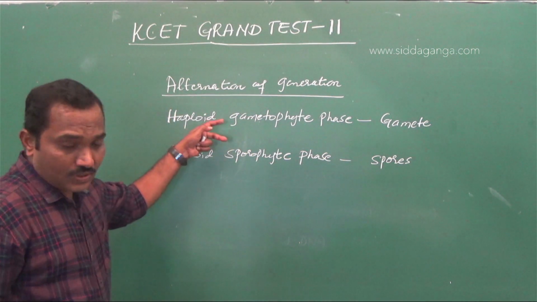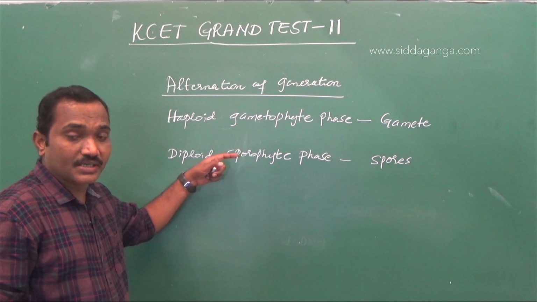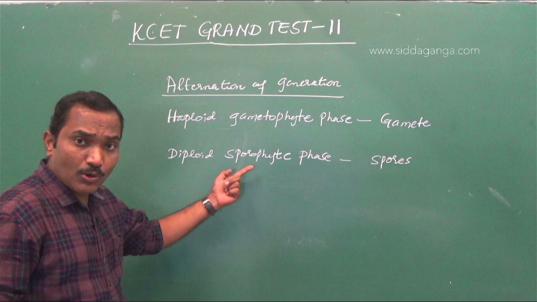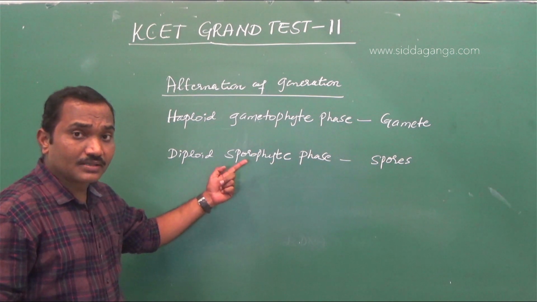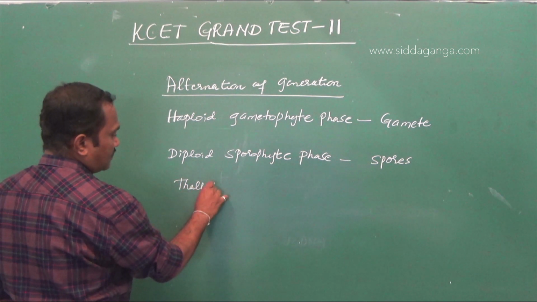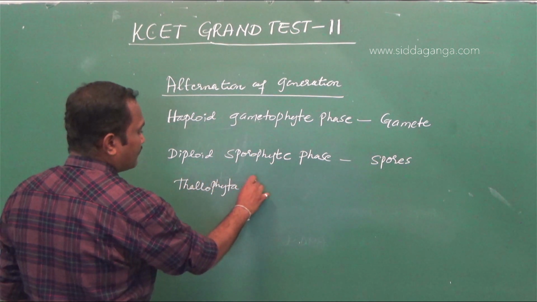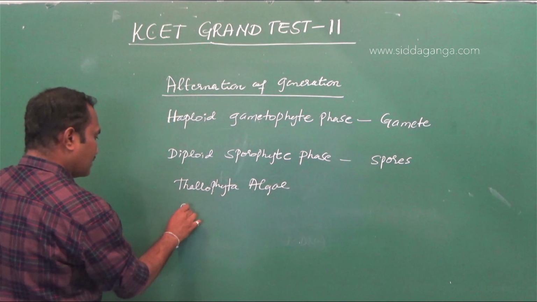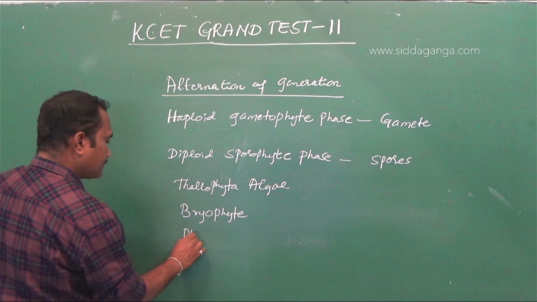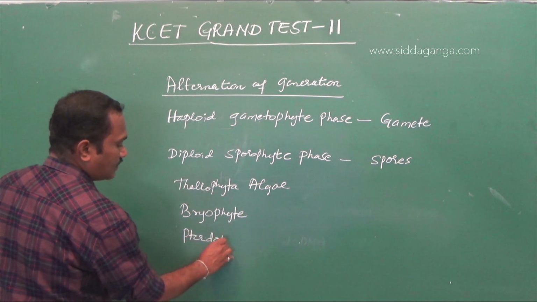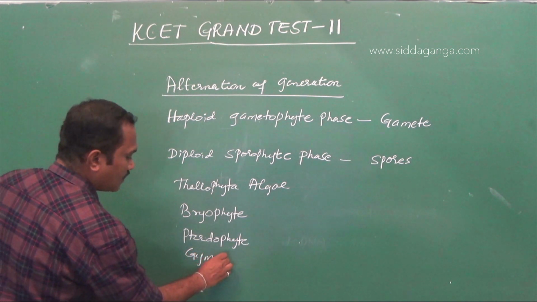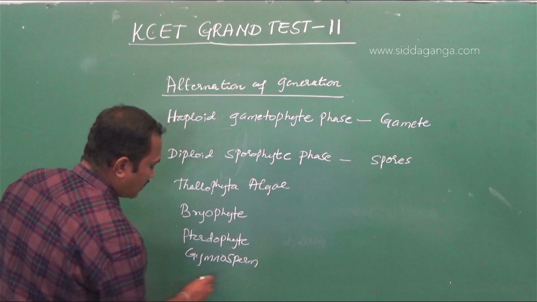These two stages will be alternately repeated. That means in a plant there will be a gametophytic phase as well as a sporophytic phase, but depending on what type of division, whether it is thallophyte, nothing but algae, bryophyte, pteridophyte, then gymnosperms and angiosperms.